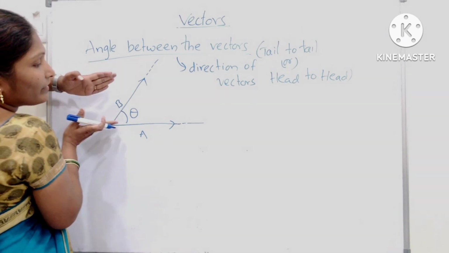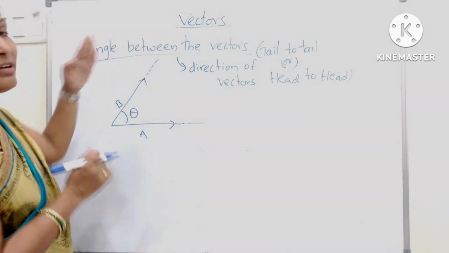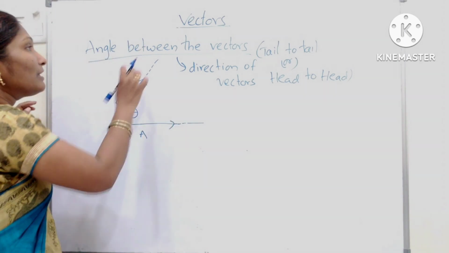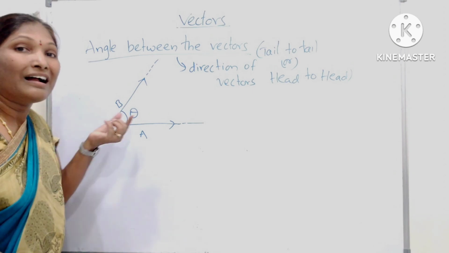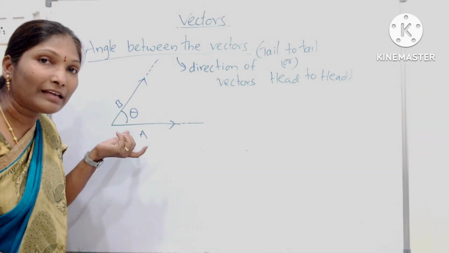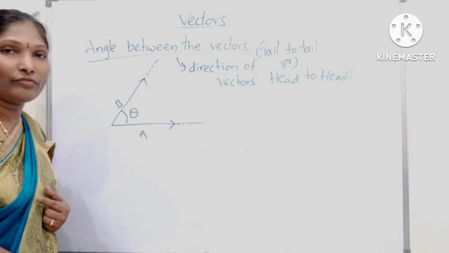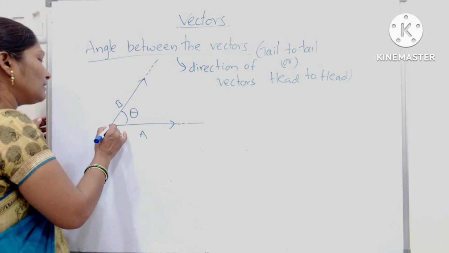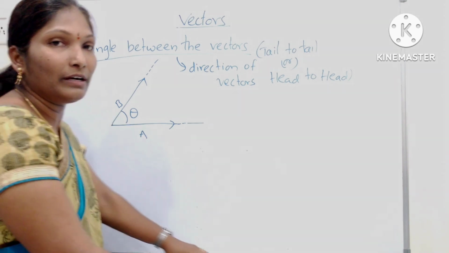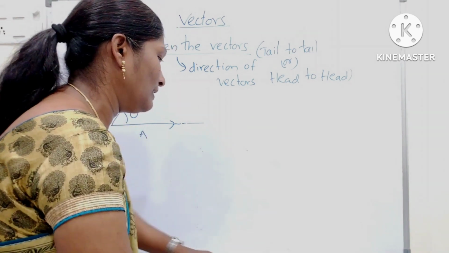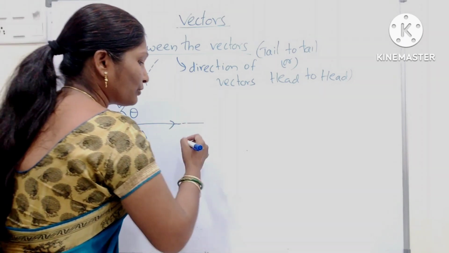Look, if the vector A is in this direction, the vector B is in this direction. The angle between the vectors or angle between the direction of vectors. And here tail to tail. What is that one? Tail to tail. Okay. One more example I will show here.